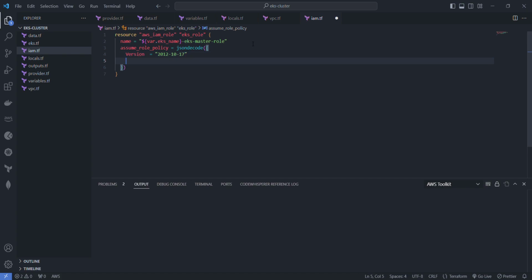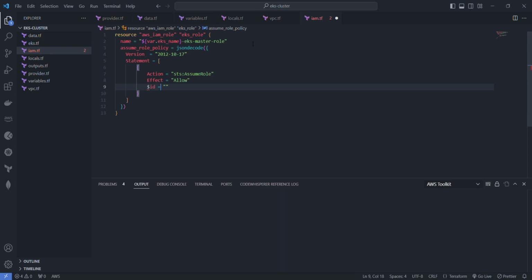Then we're going to have statement, that's going to equal a list, and these are the actions that it'll be allowed to do, which is that it'll assume this role. The effect will be allow, and in terms of an ID we'll have nothing really.